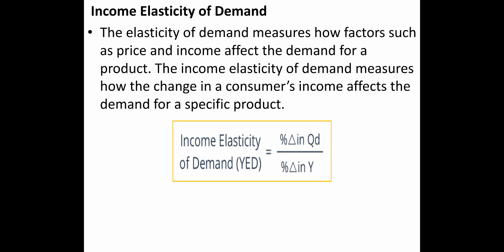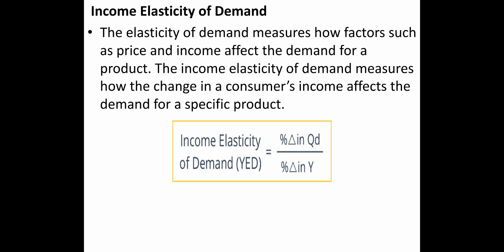For example, let us say a person is purchasing 10 units of soda bottles when he has a particular income of, say, 5,000 rupees. Suppose the person's income increases to 7,000 rupees. Definitely the consumer would want to consume more of the commodity which he likes.